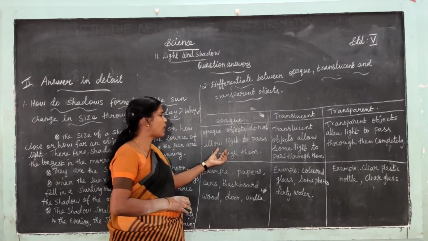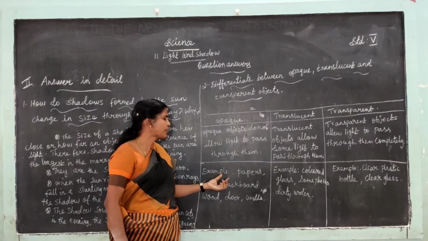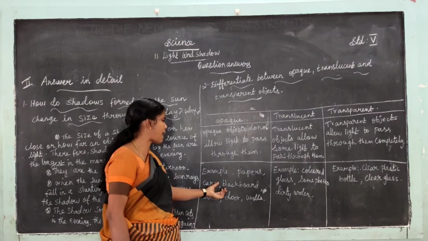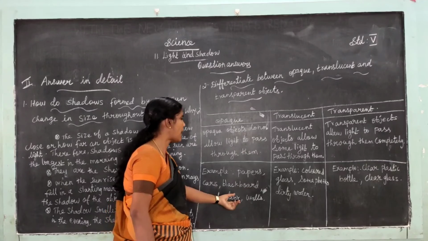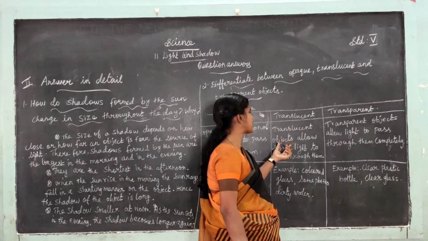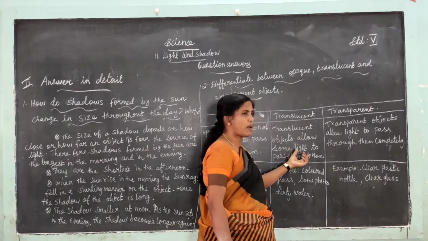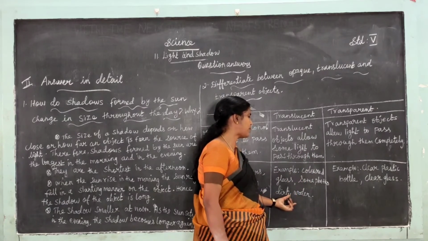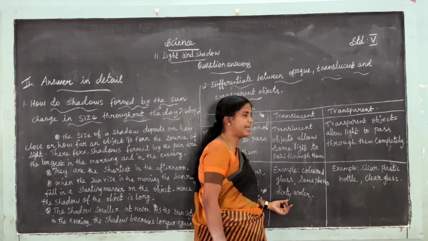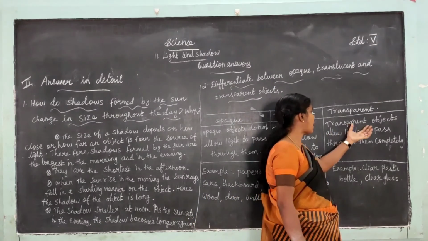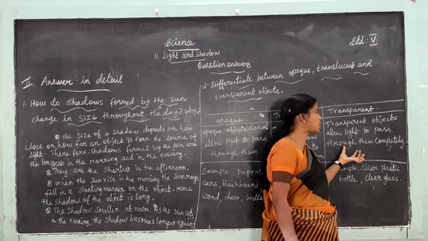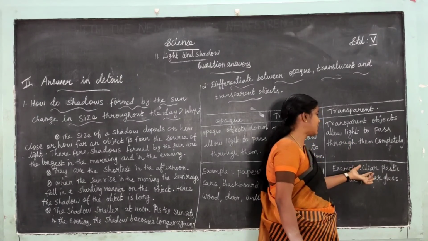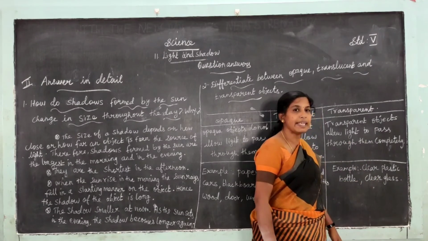Opaque objects do not allow light to pass through them. Examples: papers, cars, blackboard, wood, door and walls. Translucent objects allow some light to pass through them. Examples: colored glass, some plastics and dirty water. Transparent objects allow light to pass through them completely. Examples: clear plastic bottle and clear glass.